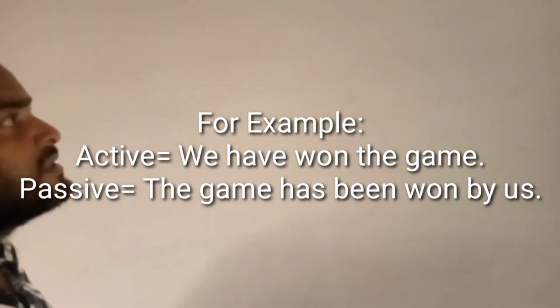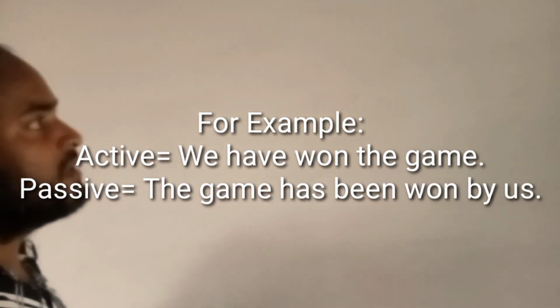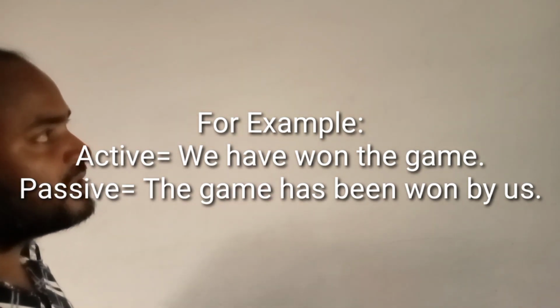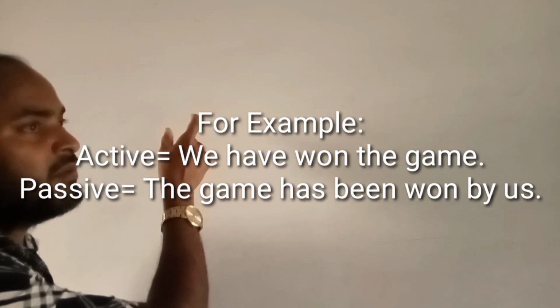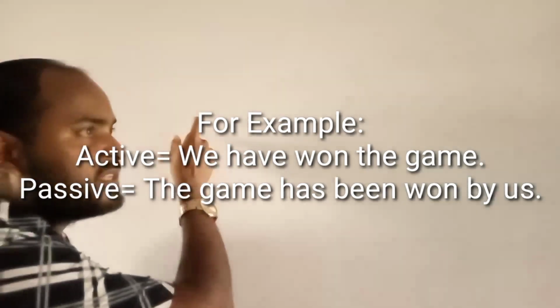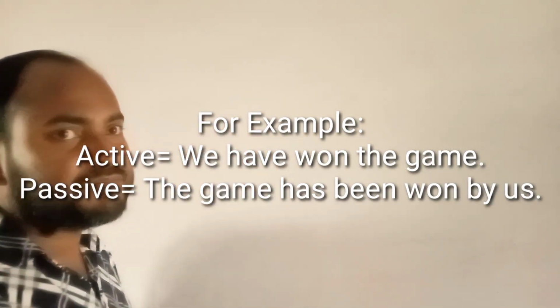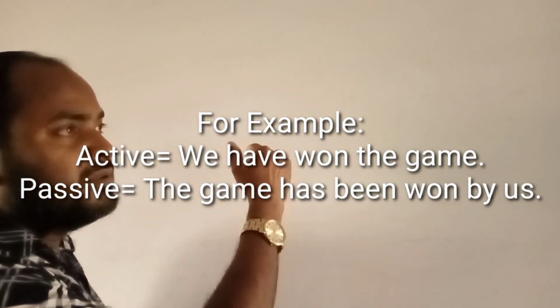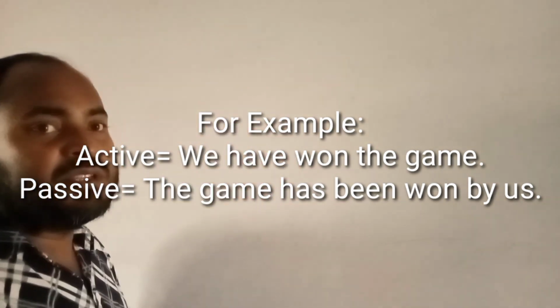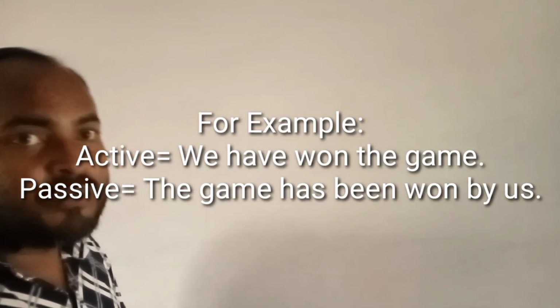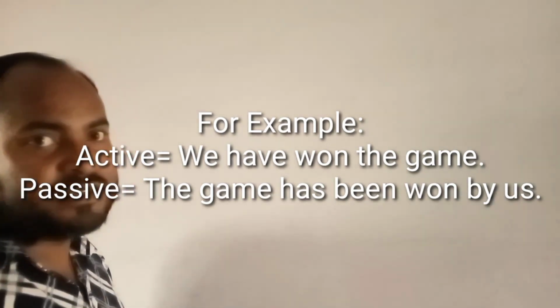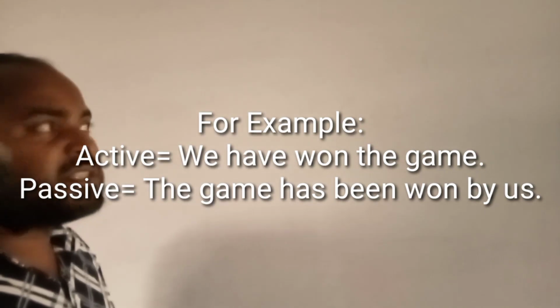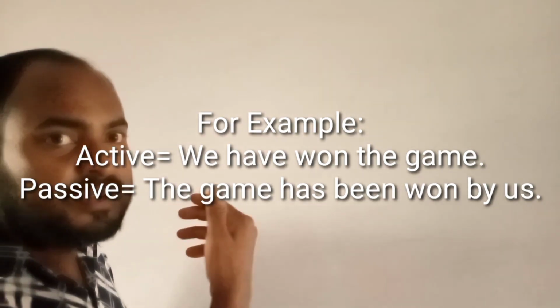Now, my dear learners, we have to transform from active to passive. Firstly, the object as subject form, the game, then the auxiliary verb. As the subject is third person singular, we shall use has. But if the subject is plural, then we shall use have.